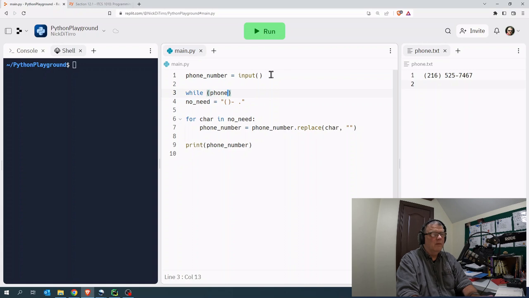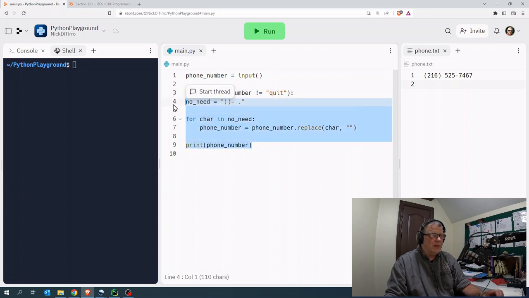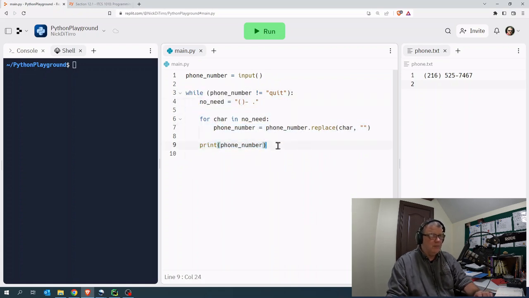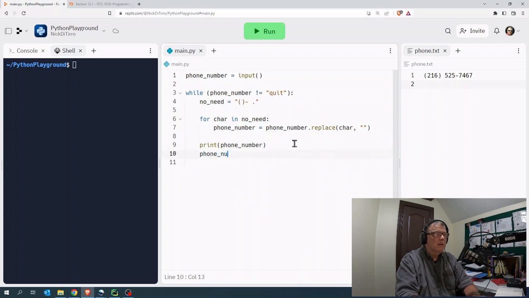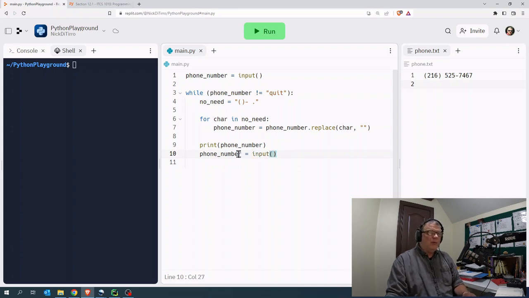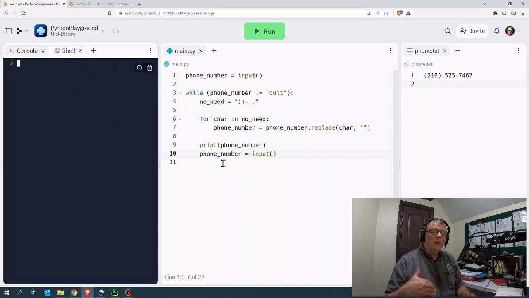While phone number not equal to quit. Indent all these, so they're all under the while. We are going to input another number. But now what's going to happen is when I run this, it's going to sit there and wait for me to keep typing phone numbers in there.